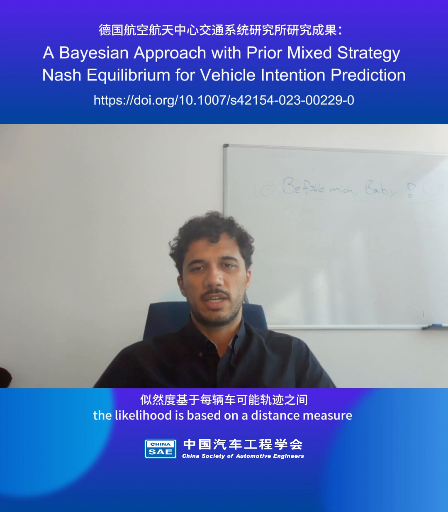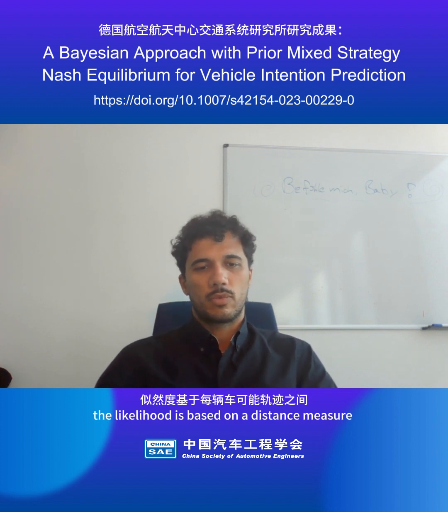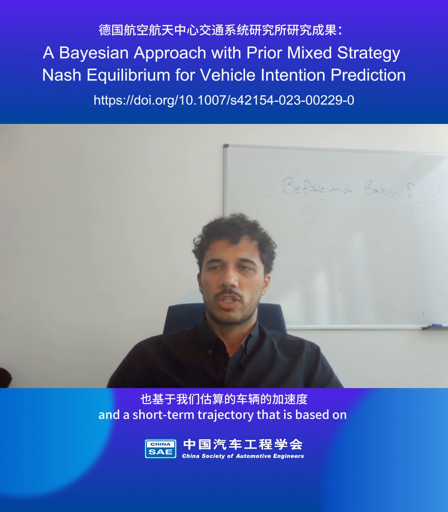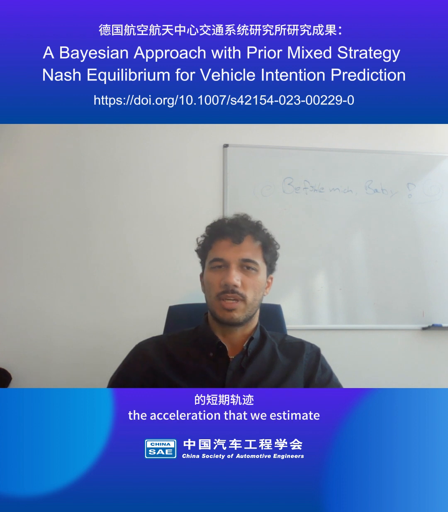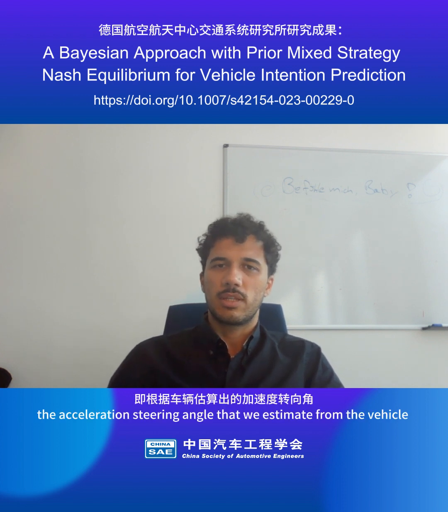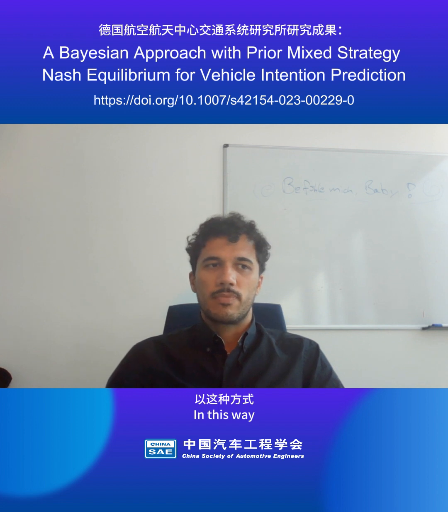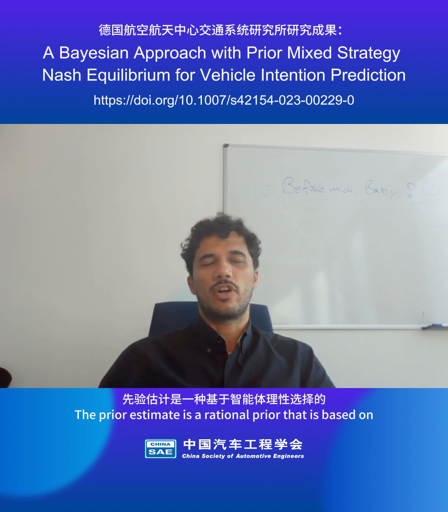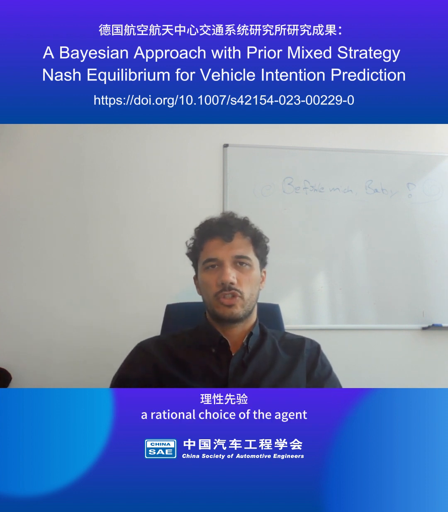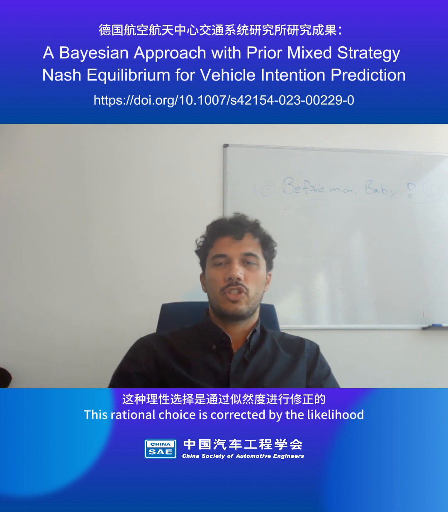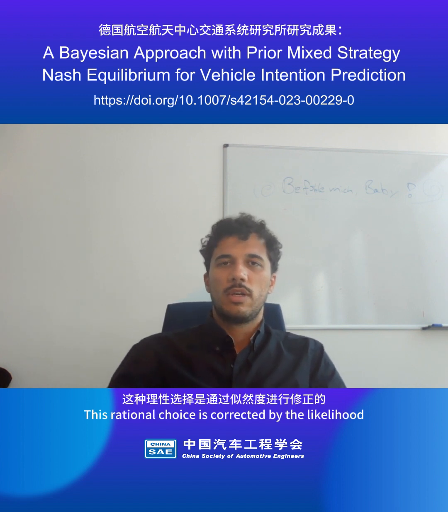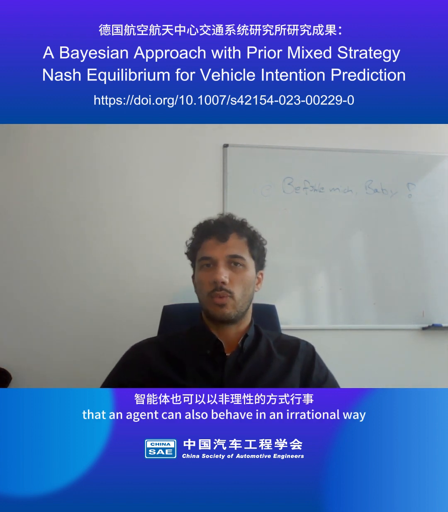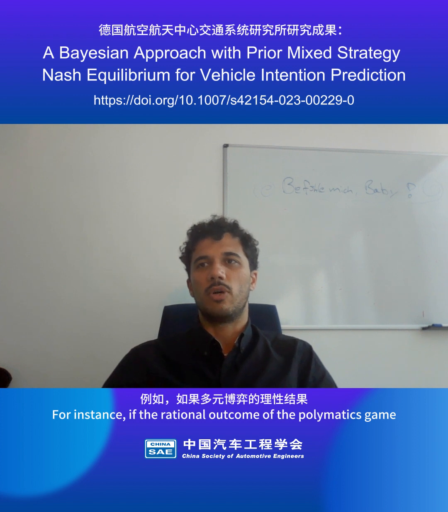This likelihood is based, as I said, on a distance measure between the possible trajectories of each vehicle and a short-term trajectory that is based on the acceleration and steering angle that we estimate from the vehicle. In this way, let's say that the likelihood corrects the prior estimate. The prior estimate is a rational prior that is based on a rational choice of the agent. This rational choice is then corrected by the likelihood, considering the fact that an agent can also behave in an irrational way.